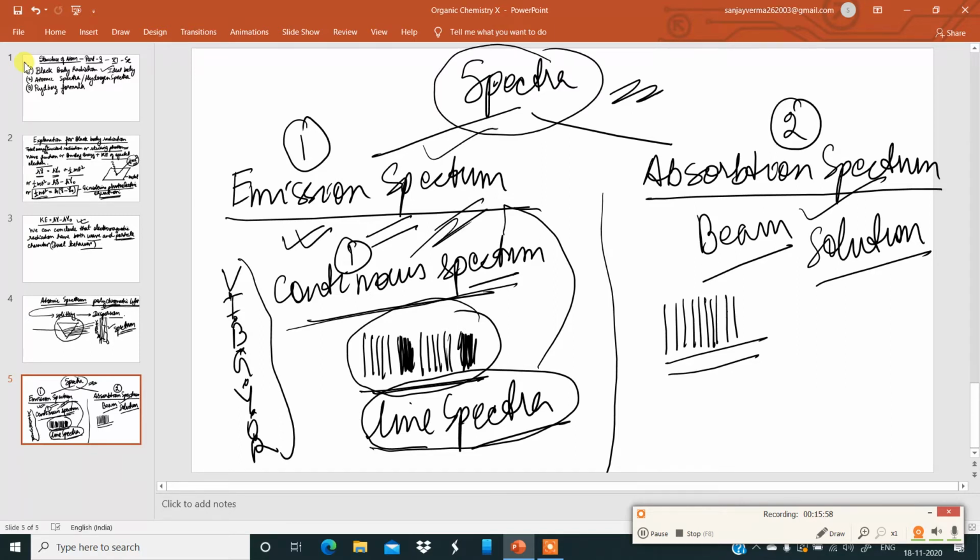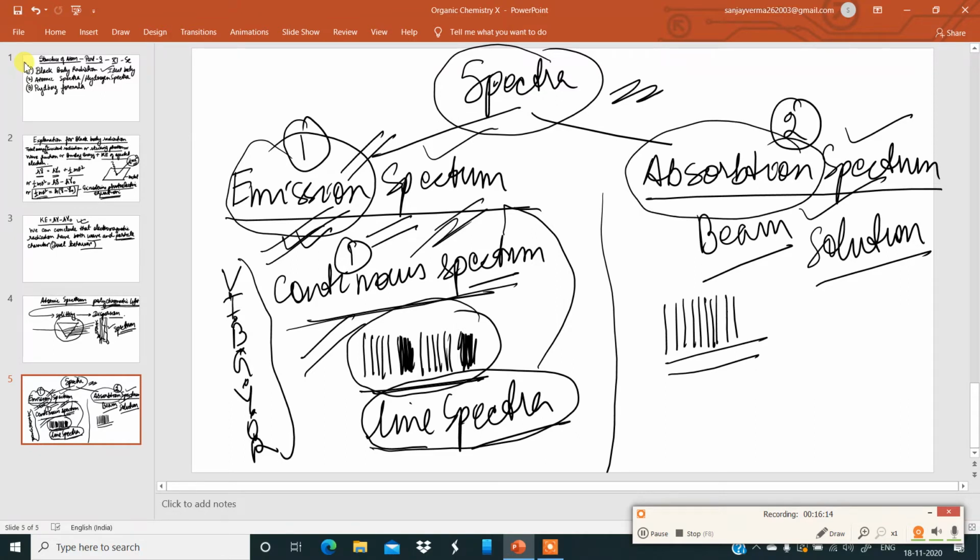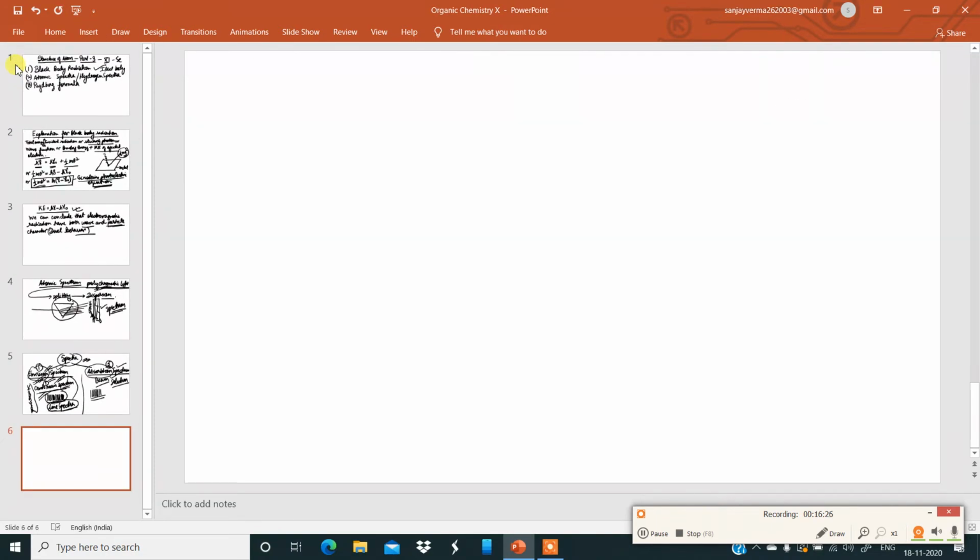There are two types: emission spectrum and absorption spectrum. Emission spectrum is because of the emission of wavelengths of light, whereas in absorption spectra, we get dark lines because of the absorption of various wavelengths by the atom under study. Now let us go to the next slide. To understand properly, let us consider the hydrogen spectrum.